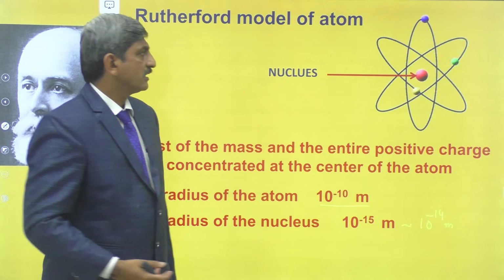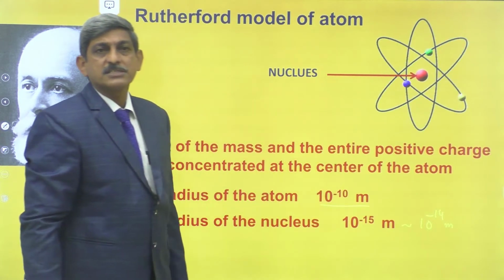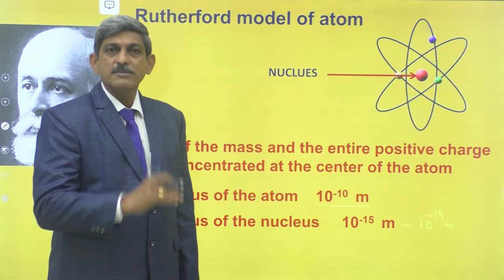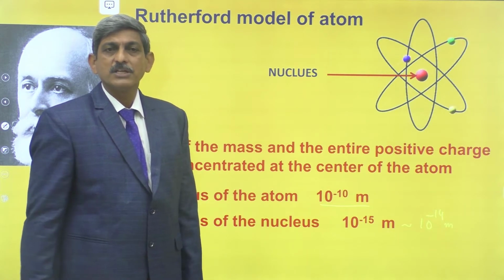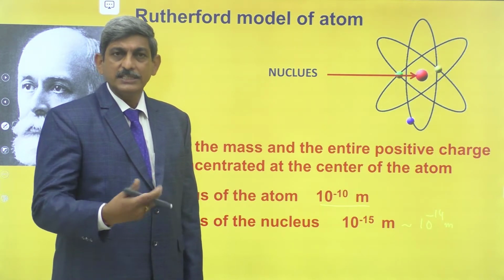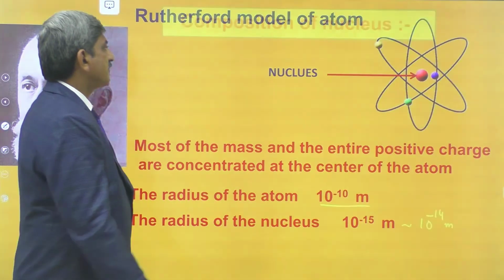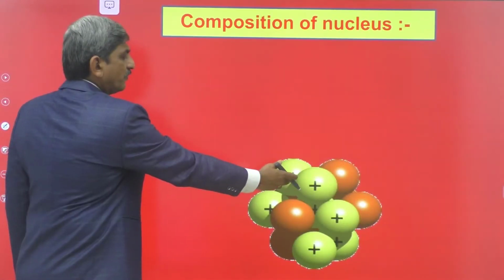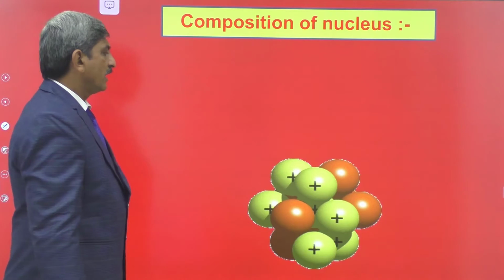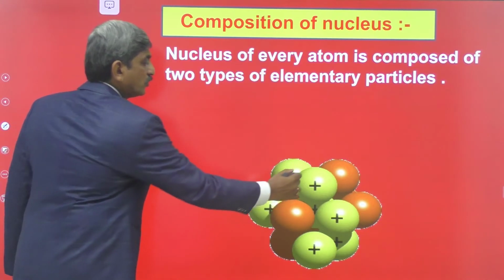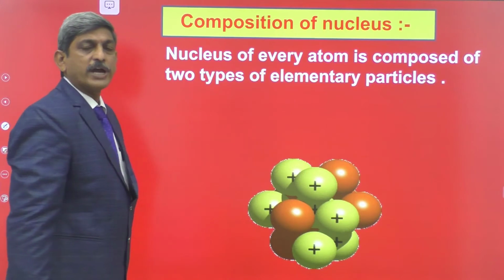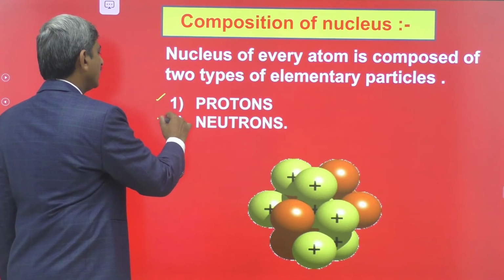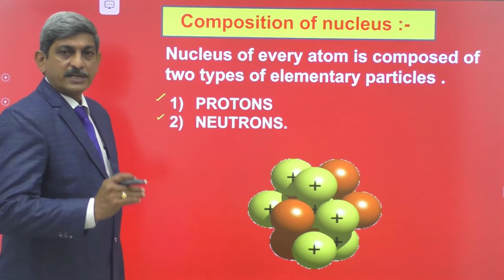Now a question arises. Is there any structure for the nucleus? What are the constituents of the nucleus? What is the mass of the nucleus, what is the size of the nucleus, that is going to be studied in this section. Okay? For that, first come to the composition of the nucleus. The nucleus of each atom consists of two kinds of elementary particles, named protons and neutrons. Protons and neutrons. Okay? Next.